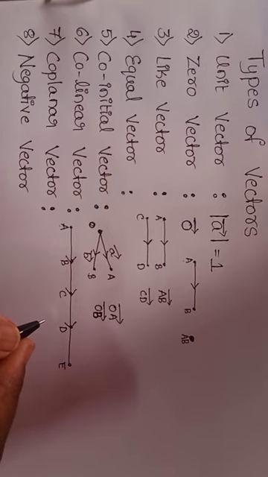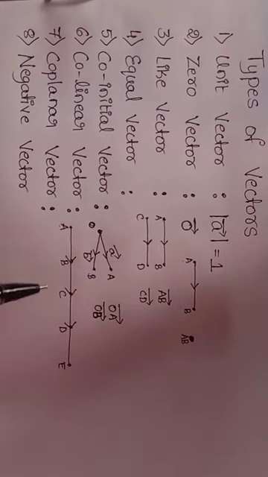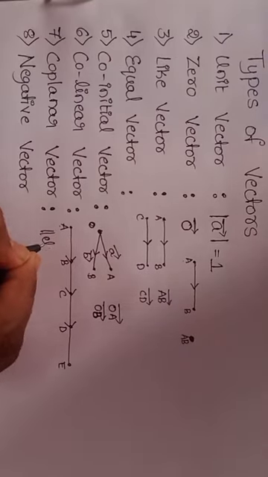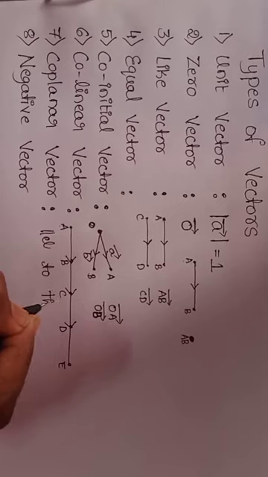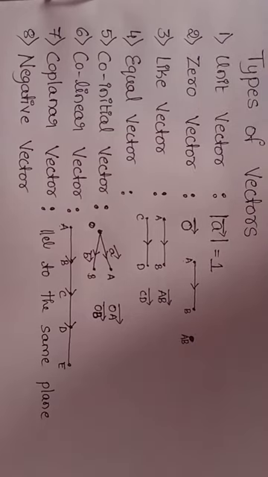Coplanar vector means two or more non-zero vectors lying in the same plane or parallel to the same plane. Those vectors are known as coplanar vectors. Like this type, it will arise. Two or more non-zero vectors lying in the same plane or parallel to the same plane, that type of vector is known as coplanar vector.